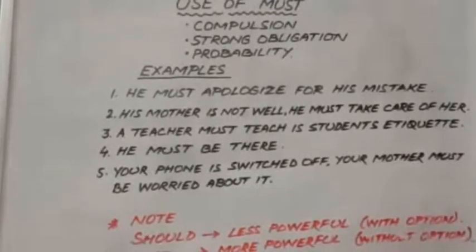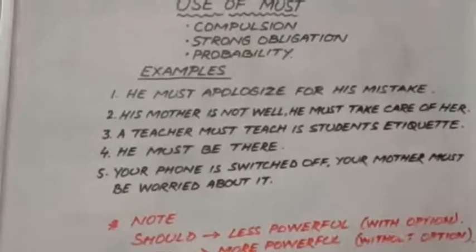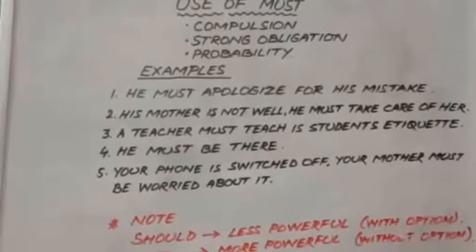Next statement. A teacher must teach his students about etiquette. The word must is used because it is the teacher's responsibility, it is the teacher's duty, it is the teacher's compulsion, it is the teacher's obligation to teach the students about good etiquette.